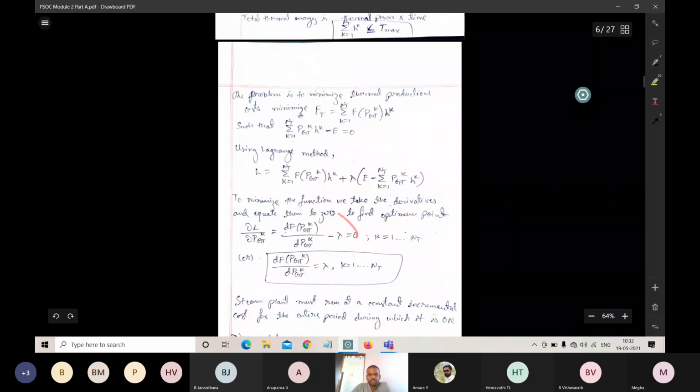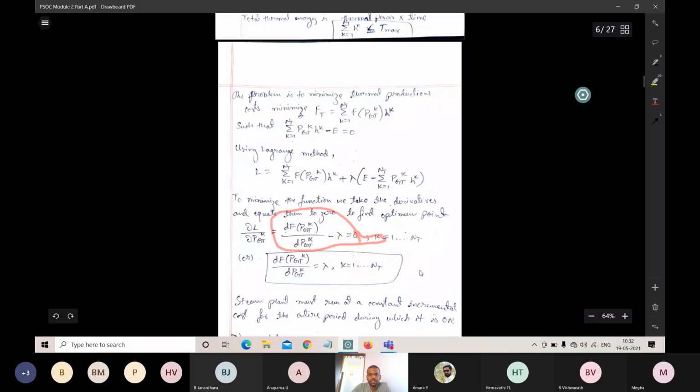So this is the Lagrangian constant. This Lagrangian constant will be given by lambda is equal to df of PGTk by dPGTk. This is one more important formula.